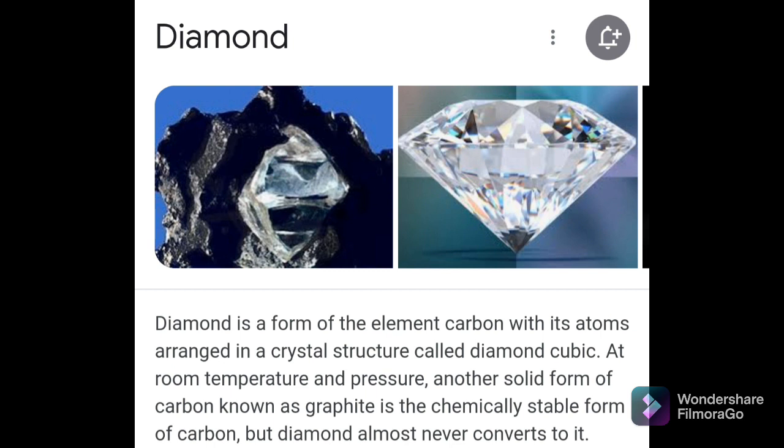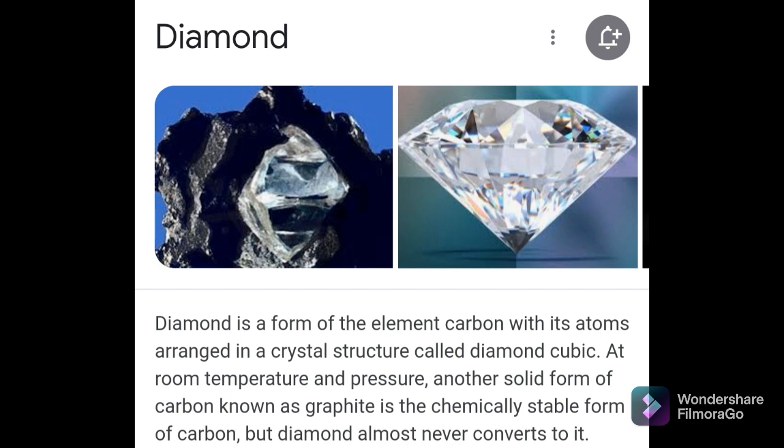Then also we can prepare this diamond artificially. So how to prepare this diamond artificially? For this purpose, pure sugar charcoal is mixed with iron and heated to a temperature of 3500 degrees Celsius in an electric furnace. The crucible is allowed to cool. As the molten mass cools, carbon is compressed into small diamonds. By dissolving iron in dilute hydrochloric acid, the diamonds are separated.